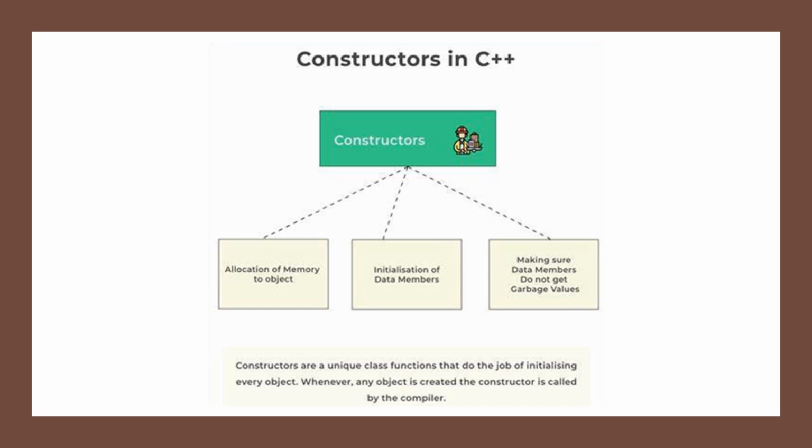What it means is that when we are creating the object, it automatically allocates memory for the object. We need not call the constructor ourselves. The constructor does the job automatically. So whenever any object is created, the constructor is called by the compiler automatically.